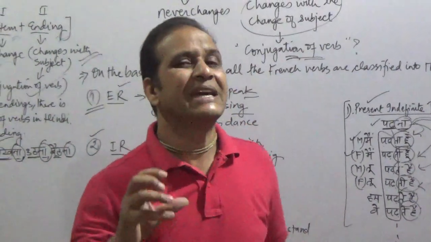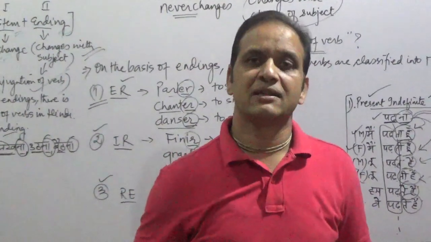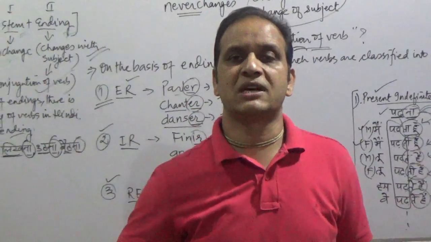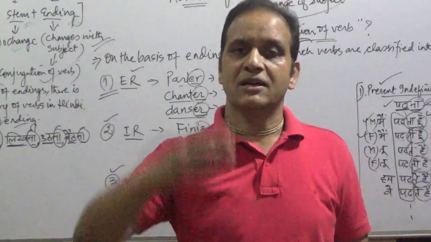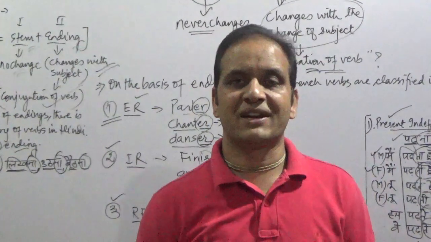So, the point which he needs to keep in his mind is what? ता है, ती है, ते हैं. These are the conjugations of present indefinite tense. रहा है, रही है, रहे हैं, रहा हूँ. These are the conjugations of the present continuous tense. चुका है, चुकी है, चुके हैं. These are the conjugations of present perfect tense, and like that.